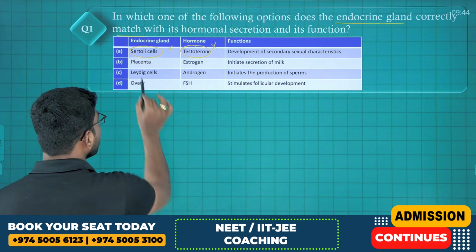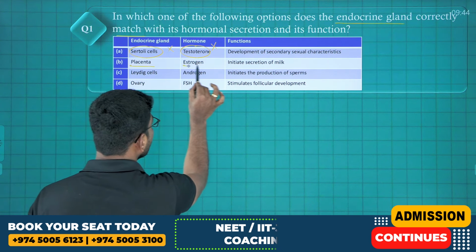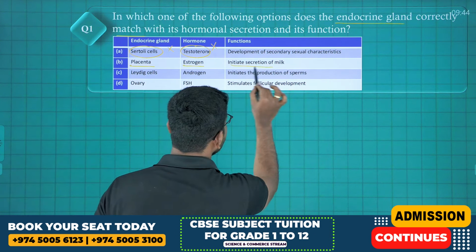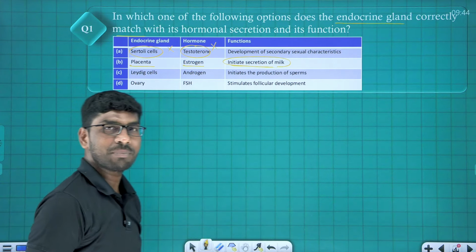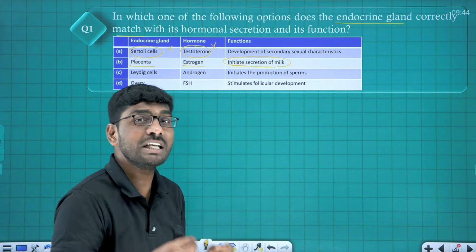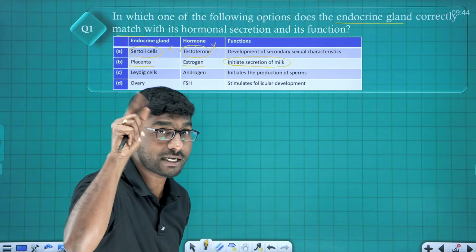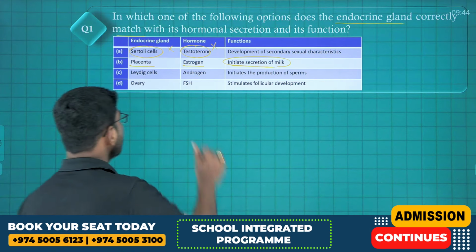Come to the second option. Placenta, estrogen hormone, initiation of secretion of milk is given here. Estrogen hormone from placenta is correct, but it's not going to initiate the milk secretion, right? Prolactin hormone does this. So the second option also is not correct.